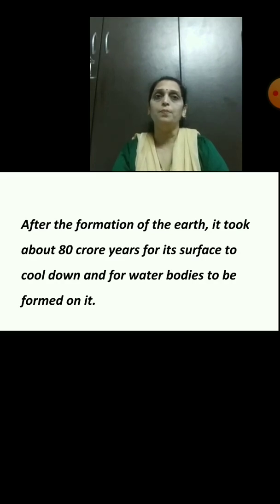Now students, tell me how many years are required for the earth's surface to cool down and for water bodies to be formed on it? Yes, right, 80 crores. Very good.